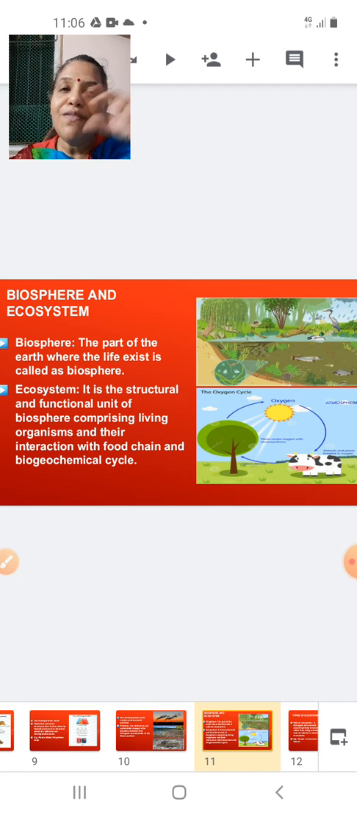So that biosphere will be made up of small units, and that small unit will be called what, you know, ecosystem. Okay, like you will have a pond ecosystem, a garden ecosystem, you will have an ecosystem of a forest. So these are the structural and functional units of a biosphere. Biosphere is that part of the earth where life exists, and the structural and functional unit of a biosphere is called an ecosystem. Okay, now ecosystem has an interaction with the food chain and biogeochemical cycle. Now food chain you will study later on in the next sessions.